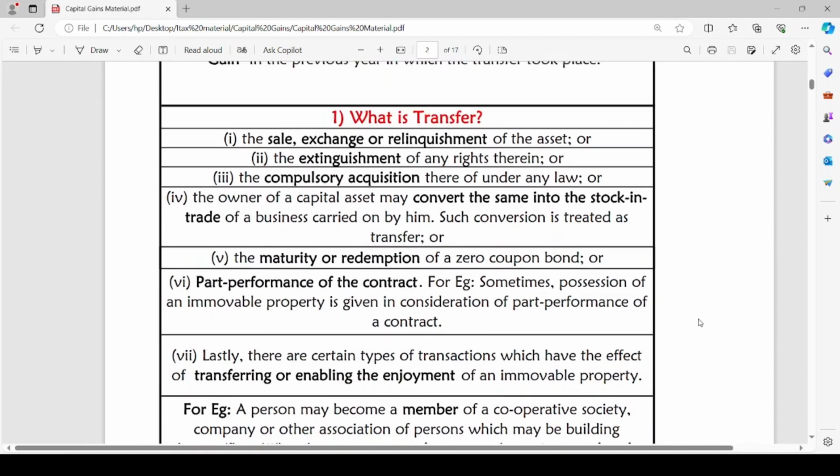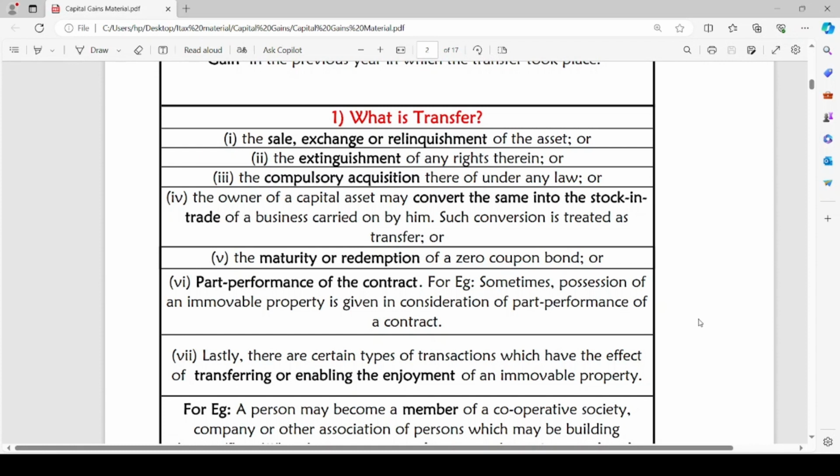Transfer includes the sale, exchange or relinquishment of the asset, or the extinguishment of any rights therein, or the compulsory acquisition thereof under any law. The owner of a capital asset may convert the same into stock in trade of a business carried on by him. Such conversion is treated as transfer. So the first points are sale, exchange, relinquishment of an asset, or the extinguishment of any rights therein, the compulsory acquisition of asset under any law, and the fourth one is conversion of capital asset into stock in trade.